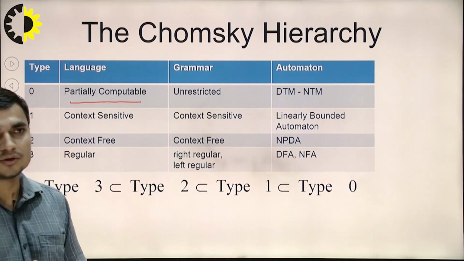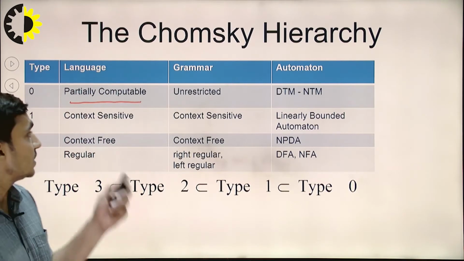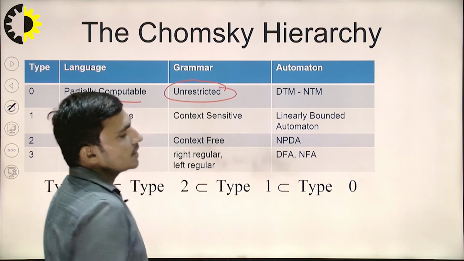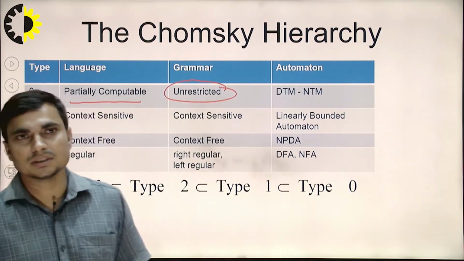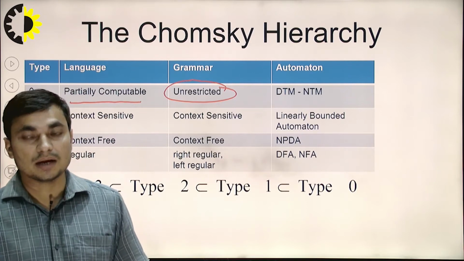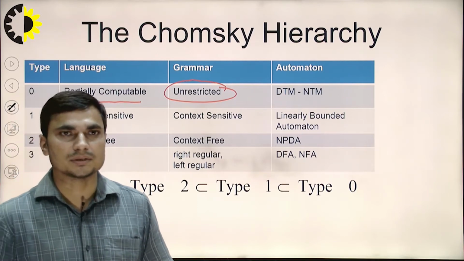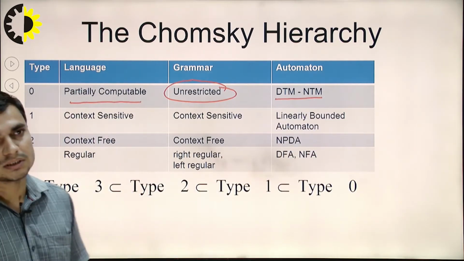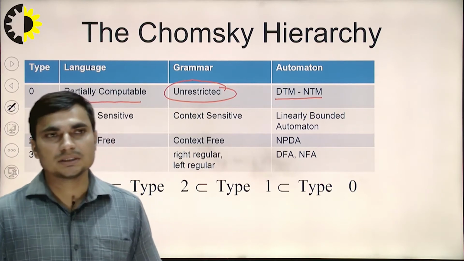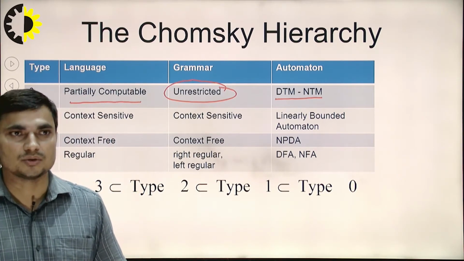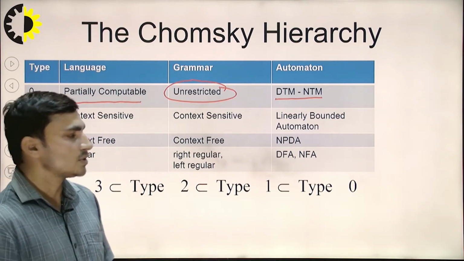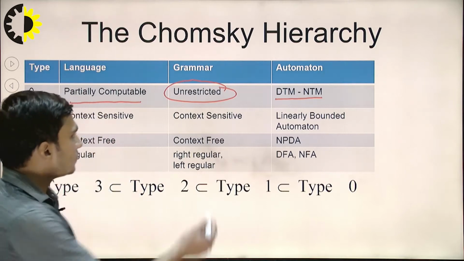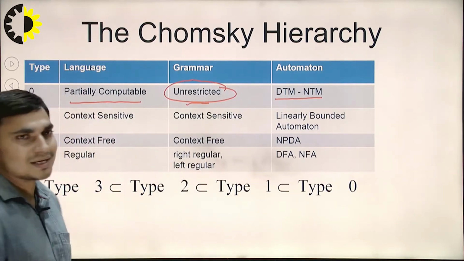Whenever we are talking about the grammar for this part, the partially computable grammar, there is the term unrestricted that you can see here. Whenever we are creating grammar for this type of languages, there is actually no restriction, and we'll talk about what we mean by restrictions. And these grammars are recognized by Turing machines. Now this DTM is for deterministic Turing machine, and this NTM is non-deterministic Turing machine. With the help of either, we can recognize a partially computable grammar.